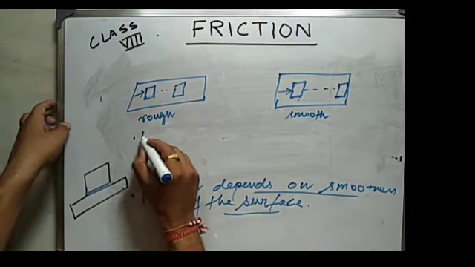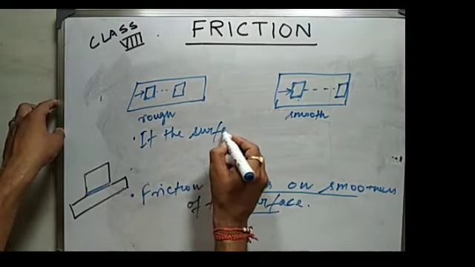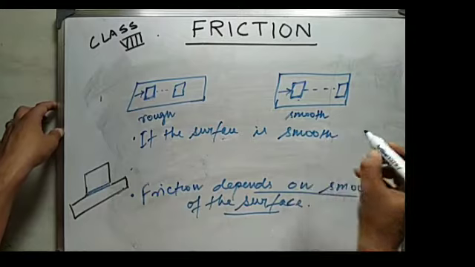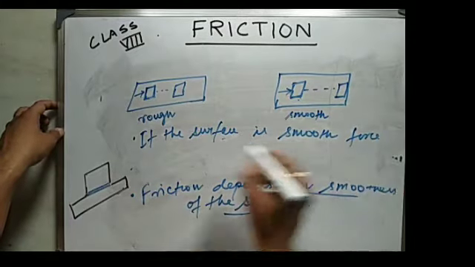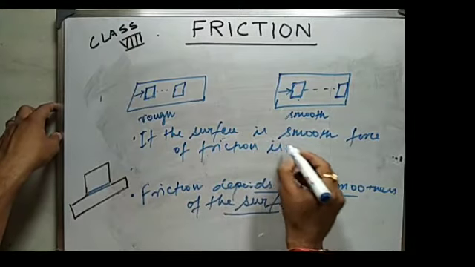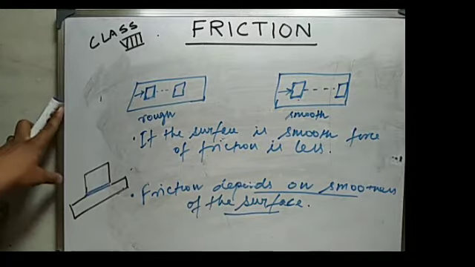If the surface is smooth, the force of friction is less. That means friction depends on the smoothness of the surface.